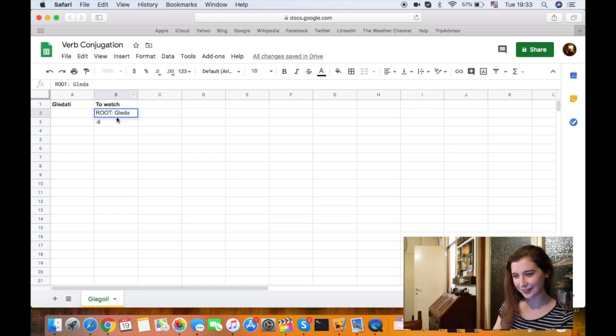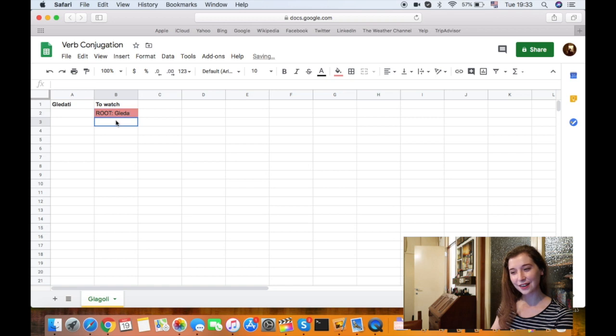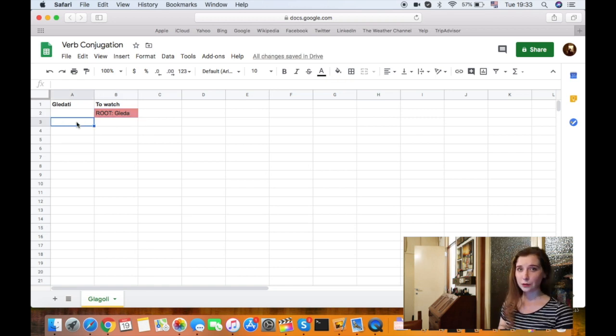So gleda, that's our root. I will change the color because it's rather important. So here we have our root, gleda. And now let's go through all the personal pronouns. In that video that I recorded I guess a year ago, we just did I, you, he, she, I believe. Jaz, on, ona, right? But today we will do all.